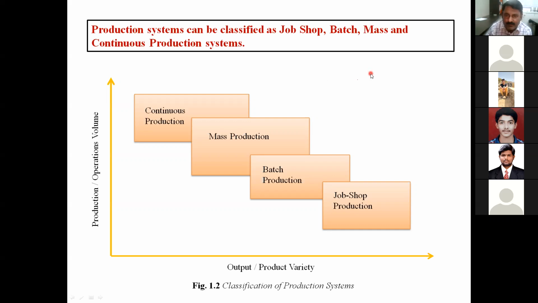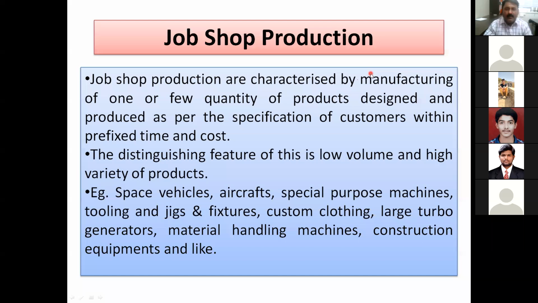Okay, next. So now job shop production. Here in job shop production, let us first discuss the characteristics, and then we will go for some of the situations where it is preferred. It will come in the characteristics only. We will discuss some examples, and then we will also discuss the advantages and limitations of this type of production. So let us go one by one.